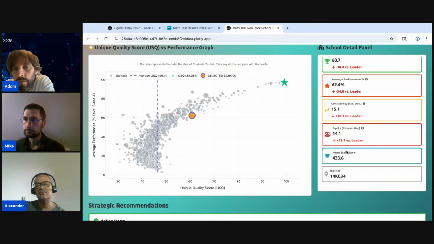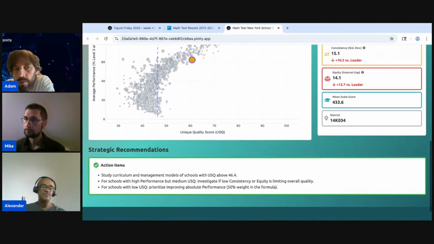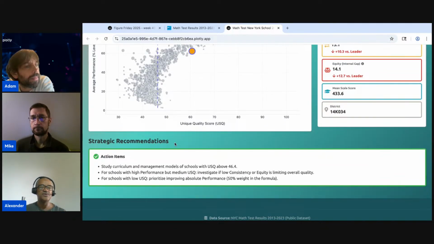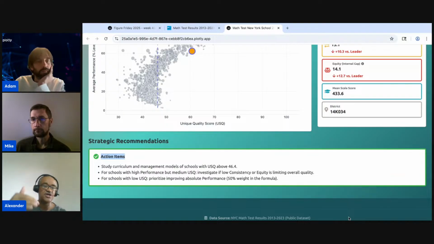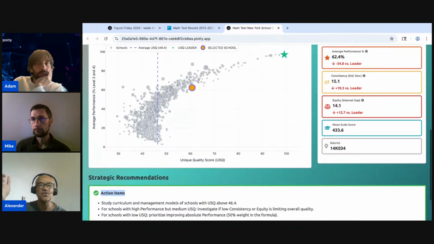Then also the name of the school and the district it belongs to. At the bottom, you have a strategic recommendation, an action item to be taken: study curriculum and management models of schools with a unique quality score above 66.4. These are the three recommendations to follow. Of course, here you can play with the filter and select whichever one you want.